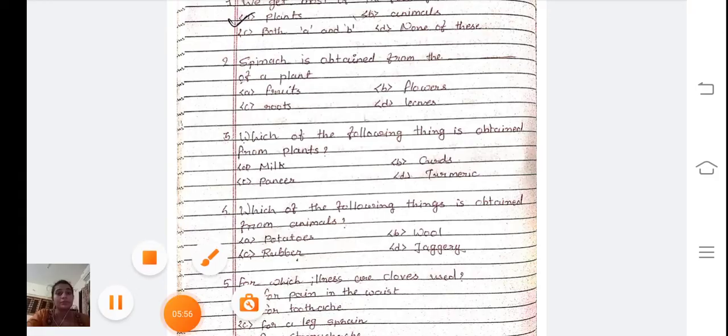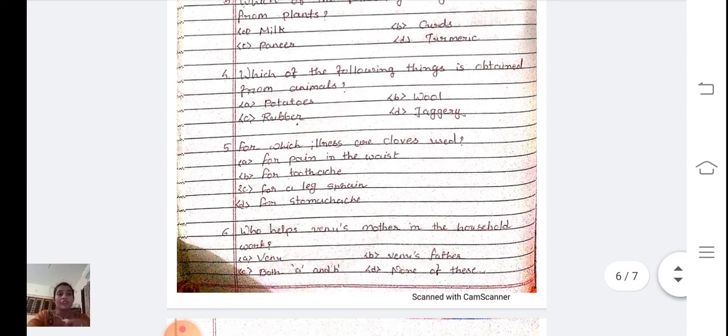Fourth one. Which of the following things is obtained from animals? Potatoes, rubber, wool or jaggery? The correct answer is B, wool, because wool we get from sheep, animal. Fifth one. For which illness are cloves used? A for pain in the waist, B for toothache, C for leg sprain and D for stomachache. So correct answer is B for toothache, because we can put clove oil when we have toothache.